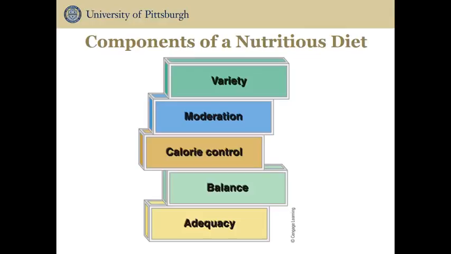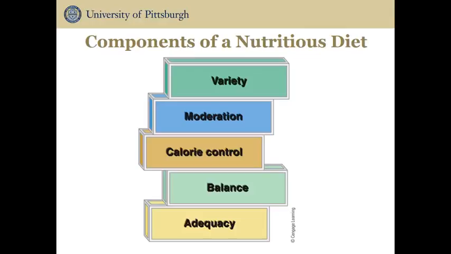This slide lists the 5 general characteristics of a healthy eating pattern. The first being variety, or consuming a wide selection of foods. Moderation is making sure that foods are consumed within the recommended ranges and not to excess.